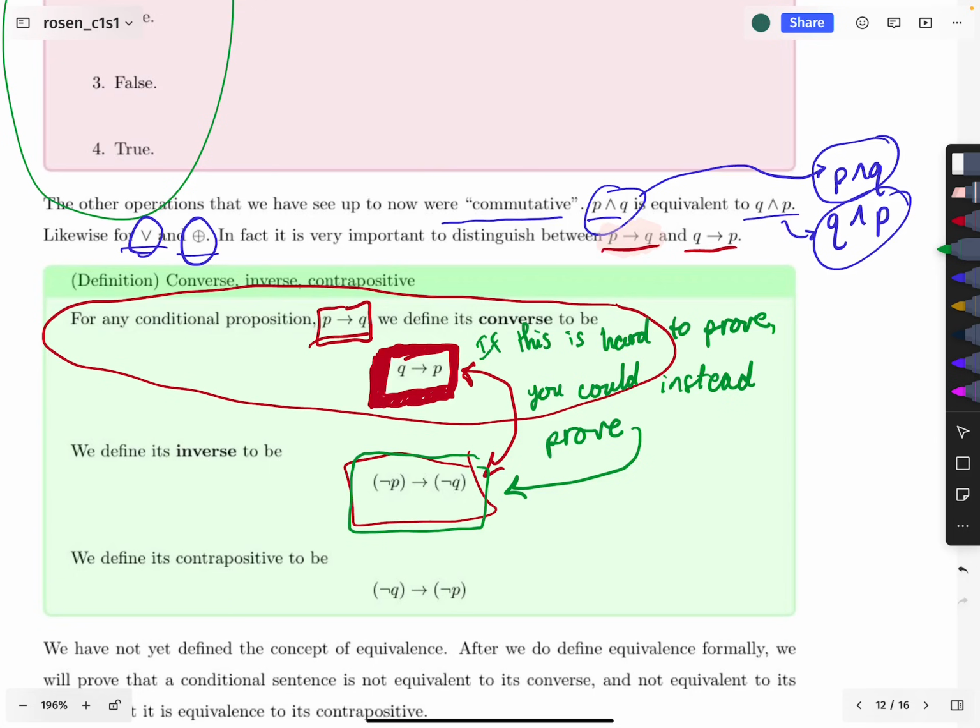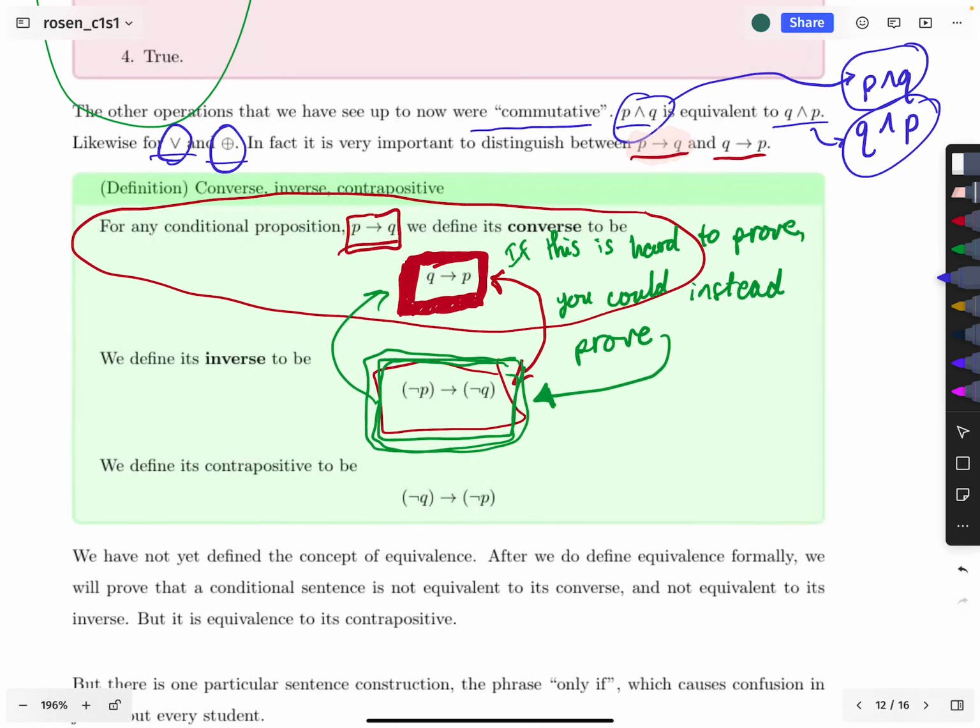So that's one of the cash values of knowing that two things are equivalent: it gives you the permission to say, well, if this is hard, I can prove the other one instead because they're equivalent. And vice versa. If you were ever asked to prove this, then you can always instead prove that if it's easier. That's maybe an argument for why you should care about whether two sentence forms are equivalent: when you get around to proving sentences based on their forms, you can exchange one form for another, and sometimes that makes the proof easier.